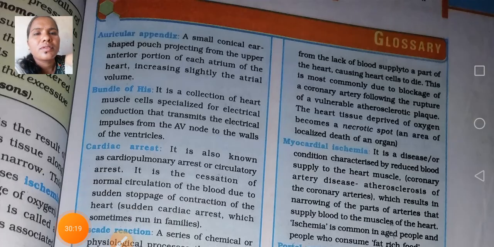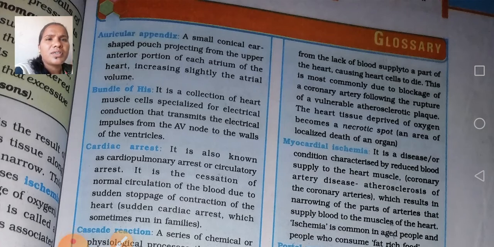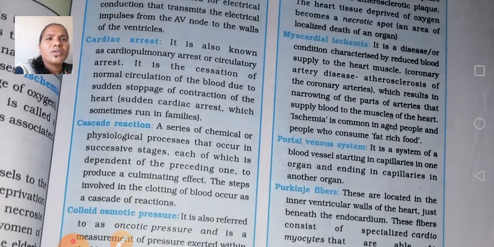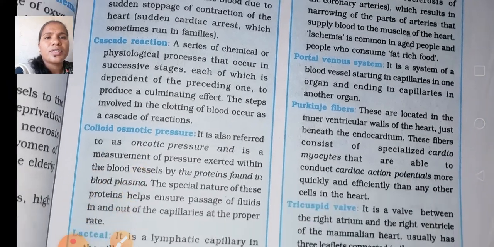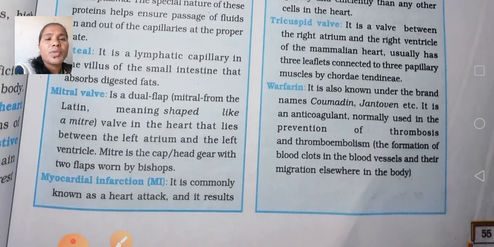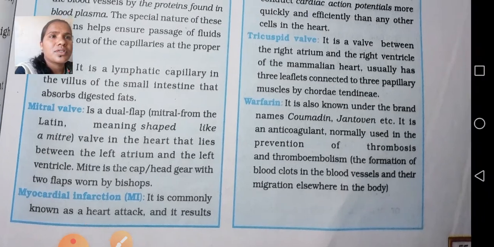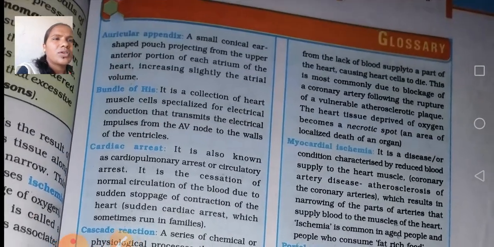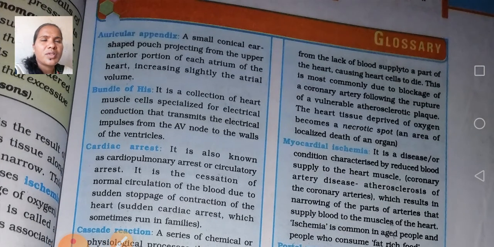Go through some of the important 2 marks questions here. Auricular appendix is not that much important. Bundle of His. Just go to cardiac arrest. Cardiopulmonary arrest. Cardiac arrest is important. And next here the mitral valve. They may also ask 2 marks questions on myocardial infarction, tricuspid valves, and the remaining myocardial infarction. These are all of it. Just keep it in mind.